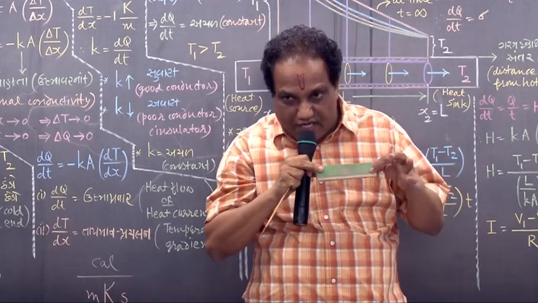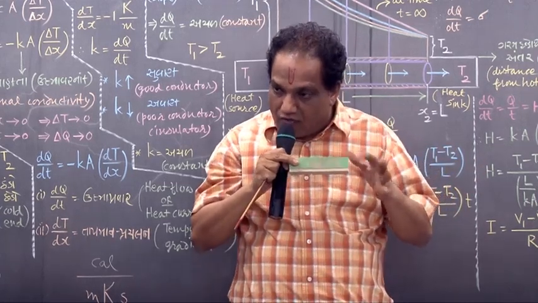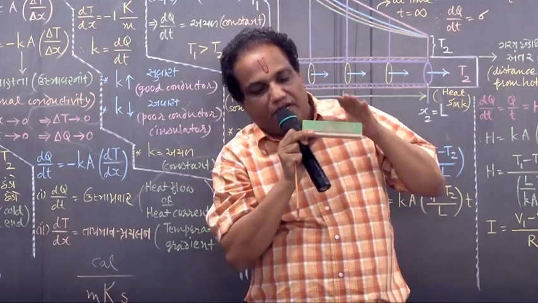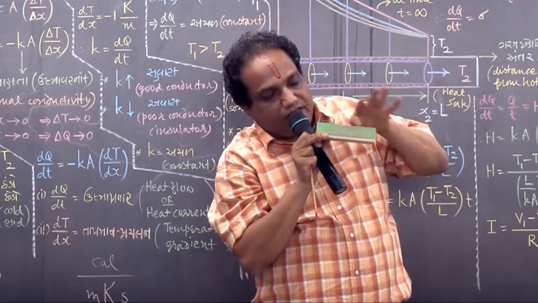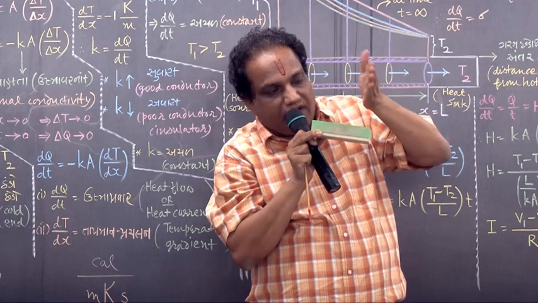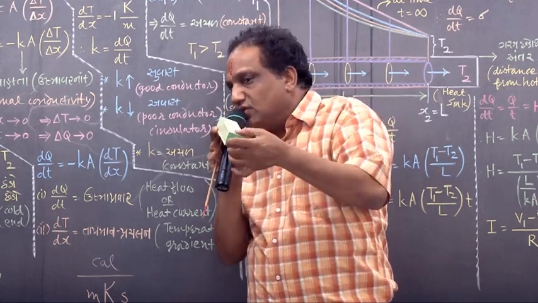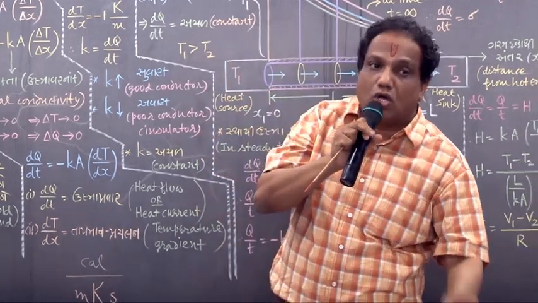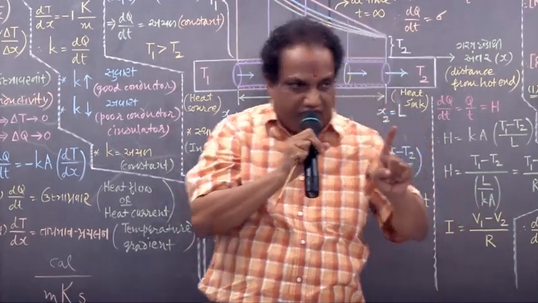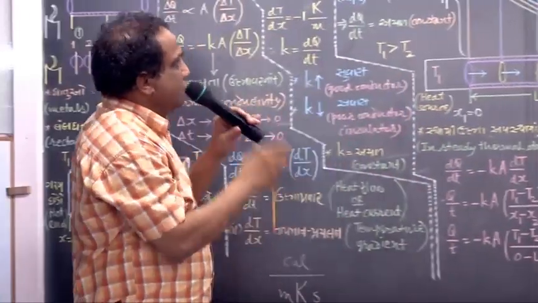When I say cross-section area, it depends on how you are taking the cross-section. If I am cutting this slab this way, then this is the cross-section area. If I cut it this way, then this is the cross-section area. So here which area comes into the picture? Cross-sectional area, not surface area.